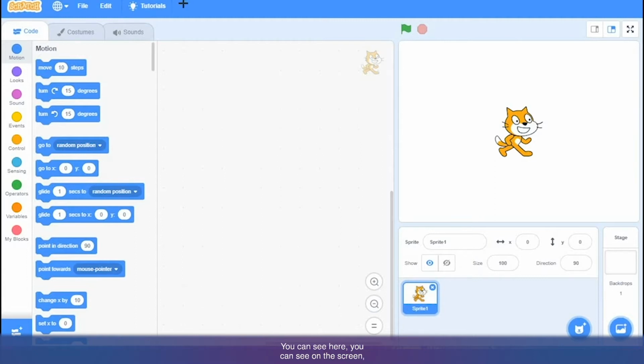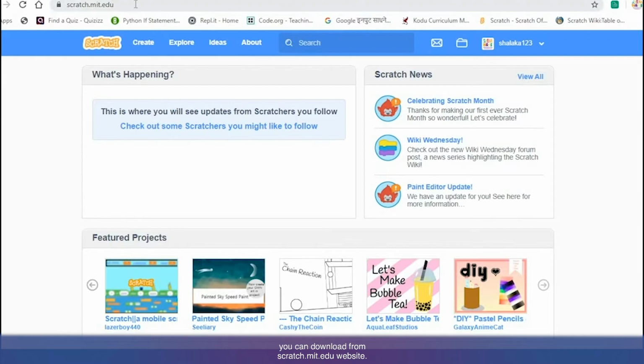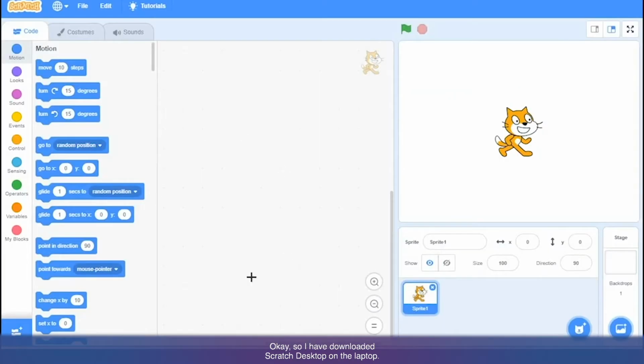You can see on the screen, this is the Scratch desktop. You can download this Scratch desktop application from the scratch.mit.edu website. You can open your Google Chrome or any web browser, and in the address bar you can type scratch.mit.edu and then you can download it, or here online you can create Scratch programs. I have downloaded Scratch desktop on the laptop, and when you open the Scratch desktop application it will look like this.